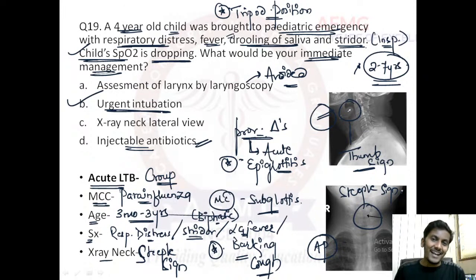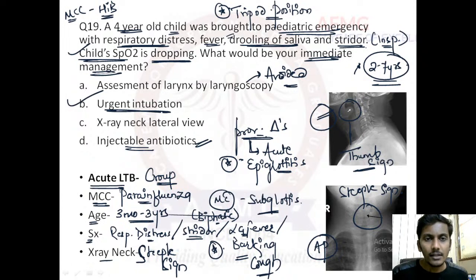Now coming to acute epiglottitis, a controversy and a question had come in FMGE June 2021 session. Acute epiglottitis, most of the books say the most common cause is HIB, Haemophilus influenzae B. But a more practical approach, I'll definitely take that one, because please remember, in India there is a mass vaccination for Haemophilus influenzae B, because the HIB vaccine has already been included in the national immunization schedule, as all of us know, right? Therefore, most journals say that the incidence of HIB epiglottitis has reduced.